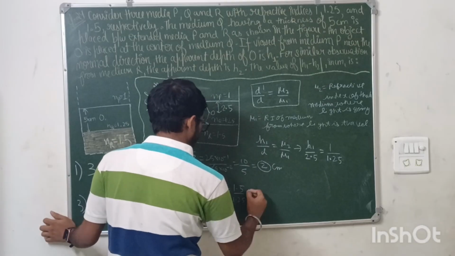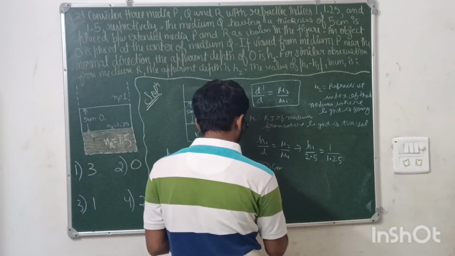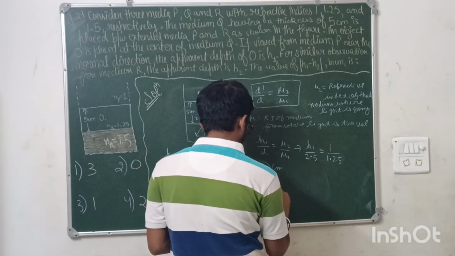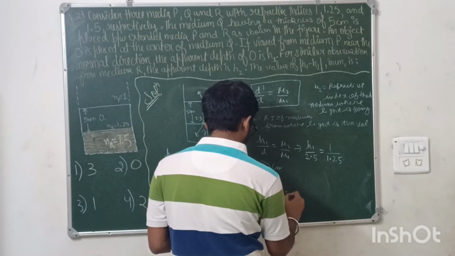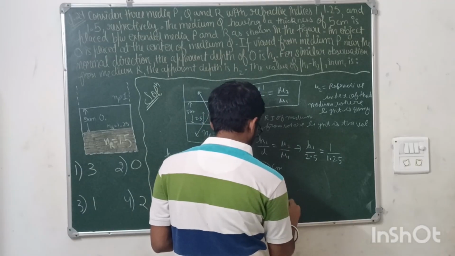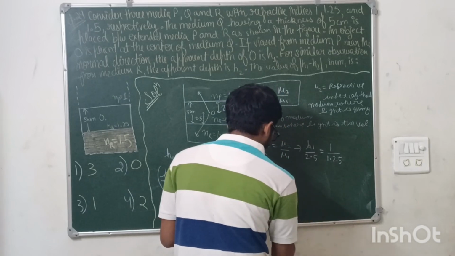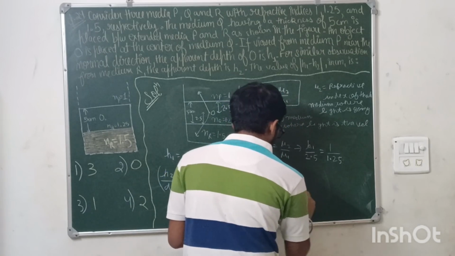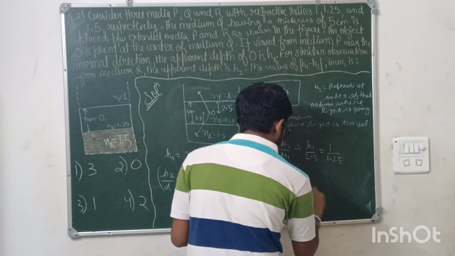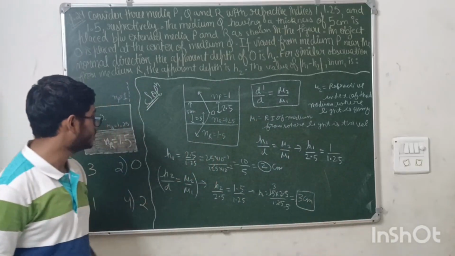So from here your h2 will be 1.5 into 2.5 upon 1.25. Okay, it will be 25, 5, 5, 3. It will be 3 centimeters. Means h2 is 3 centimeters.